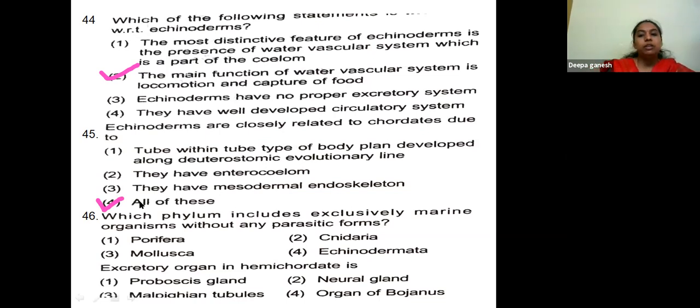Which phylum includes exclusively marine organisms without any parasitic form? Porifera, Cnidaria, Mollusca, Echinodermata. Echinodermata.